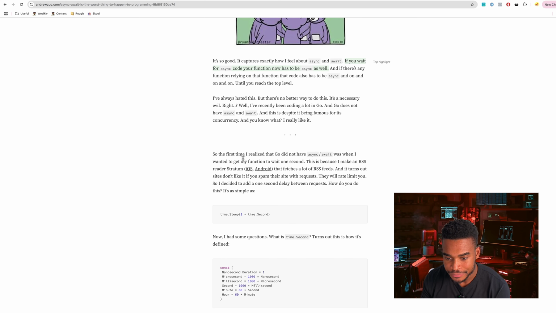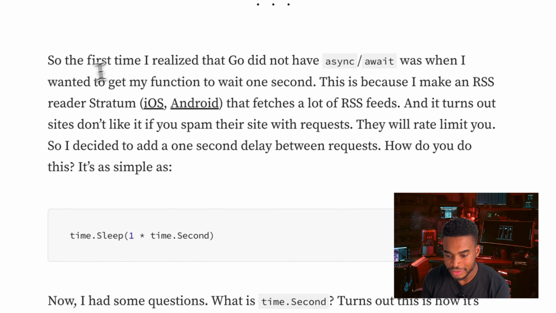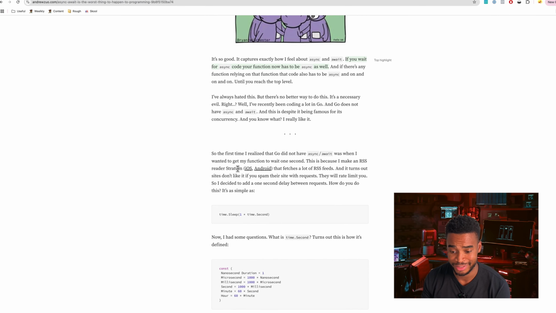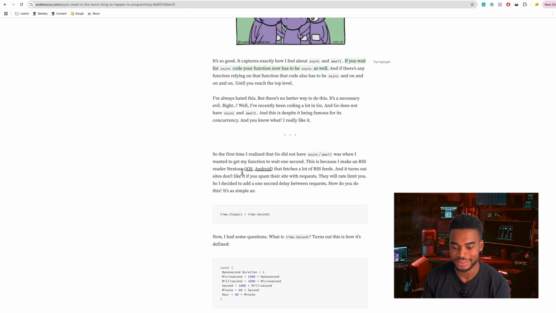Okay, where were we? The first time I realized that Go did not have async await was when I wanted to get my function to wait for 1 second. This is because I made an RSS reader stratum, whatever that is. What the hell is the RSS reader stratum? Anyways, that fetches a lot of RSS feeds. And it turns out sites don't like it if you spam their site with requests or rate limit you.